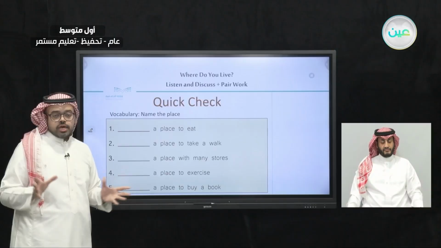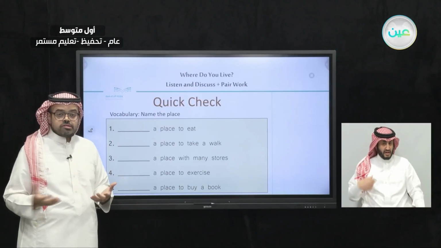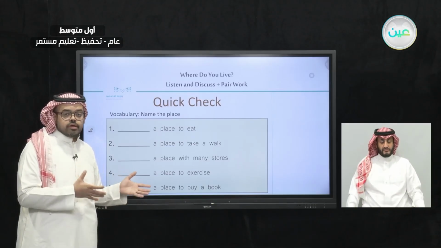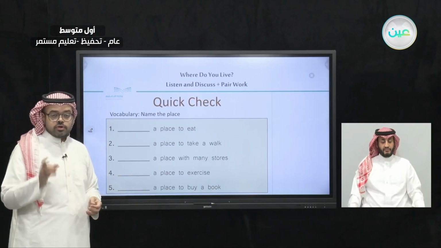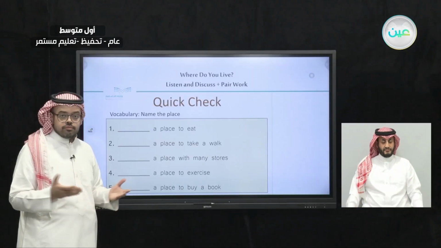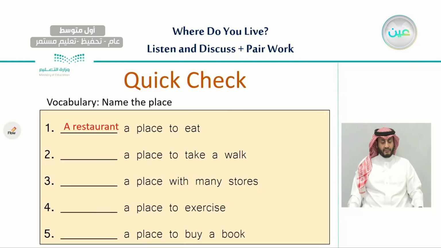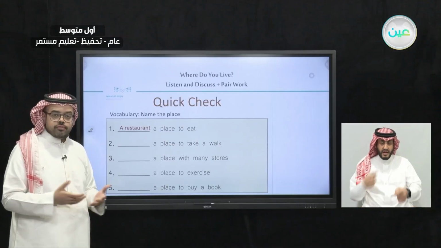So, a quick check just to make sure we understand the names of those places and what each place means. The first one we have, what do we call a place where we go to eat? Very good. The place we go to eat, we call it a restaurant. Very good.